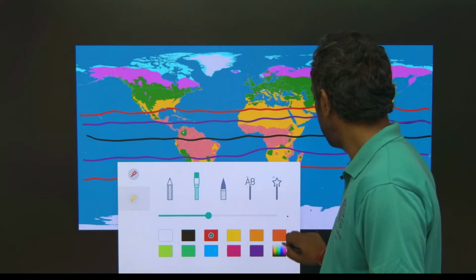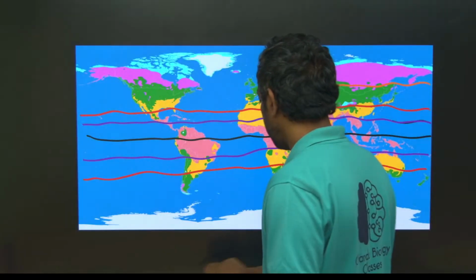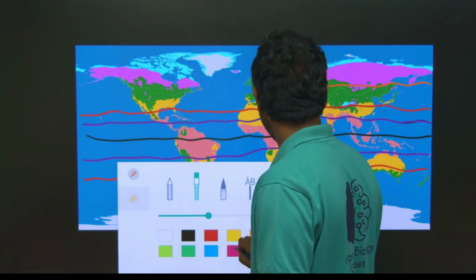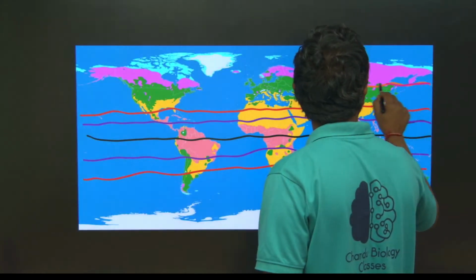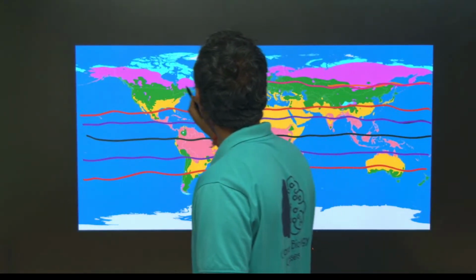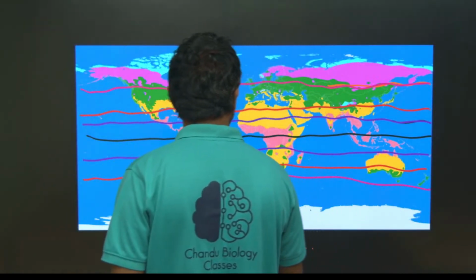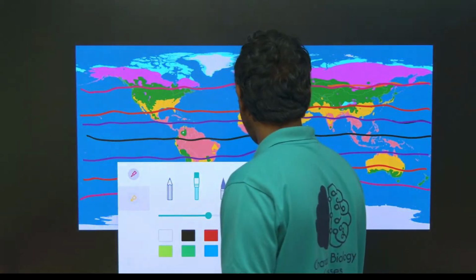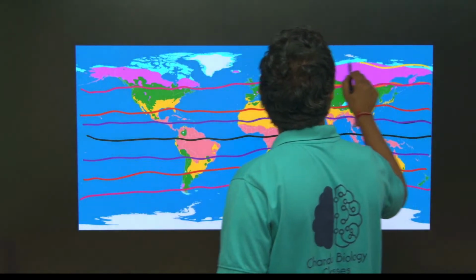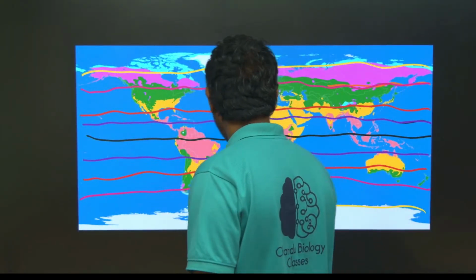This is the temperate, the green one. Last, finally, polar. This is the polar region.